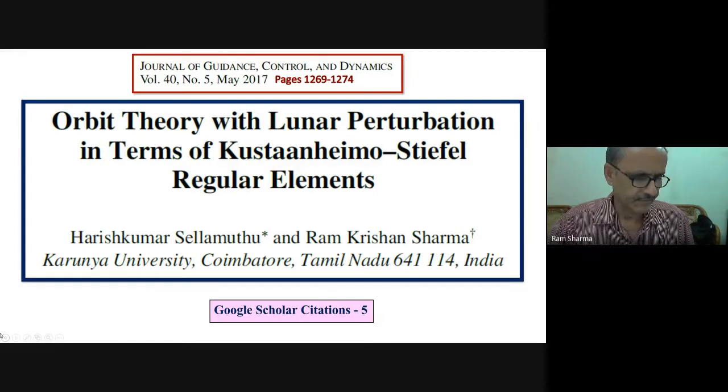Because for high eccentric orbits, as I have been telling you, you need to consider the effect of the sun and the moon also. At times radiation pressure also becomes important. Radiation pressure will depend upon the size of the satellite. If the area to mass ratio is large, then radiation pressure plays a very significant role.